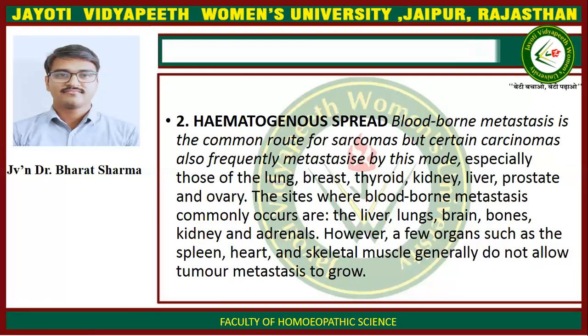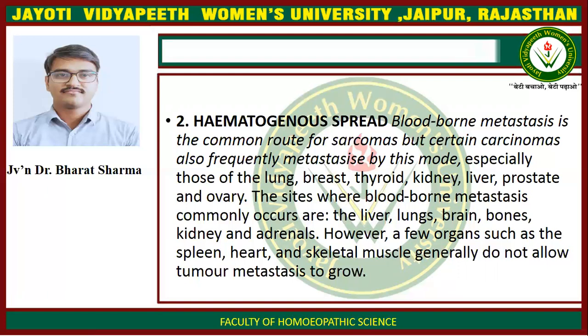Now, second is hematogenous spread. Blood-borne metastasis is the common route for sarcomas, but certain carcinomas also frequently metastasize by this mode, especially those of the lungs, breast, thyroid, kidney, liver, prostate, and ovary.